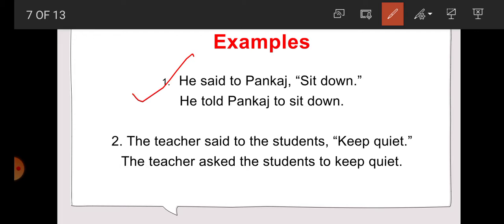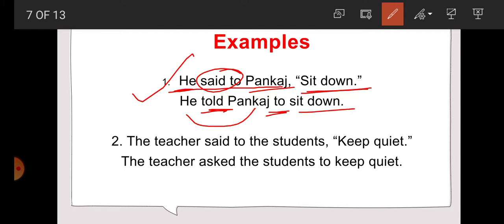So, example number 1. He said to Pankaj, sit down. Students, so here it is said that he said to Pankaj, sit down. In a common sense, it is not an order, it is only said he said to Pankaj. So, here said to changes into what? Told. He told Pankaj, and for inverted comma what we use? To, and then sit down. There is no need to change the tense here. We will write the imperative sentence like in imperative sentence only. So he told Pankaj to sit down. Now there is no any object or subject, so there is no need to change.